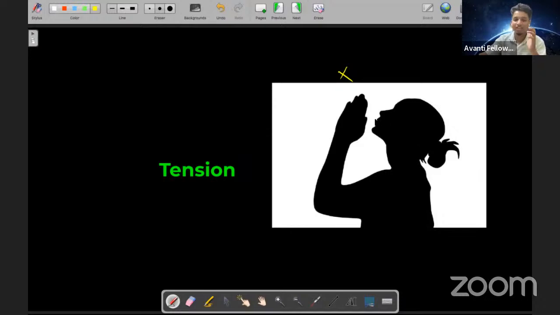The tension here is basically this, students. Let's say there is an object and there is, say, a rope or whatever, and when you apply a force over here, some tension is created, a certain force is created. We are going to talk about that. Okay students, is it good?